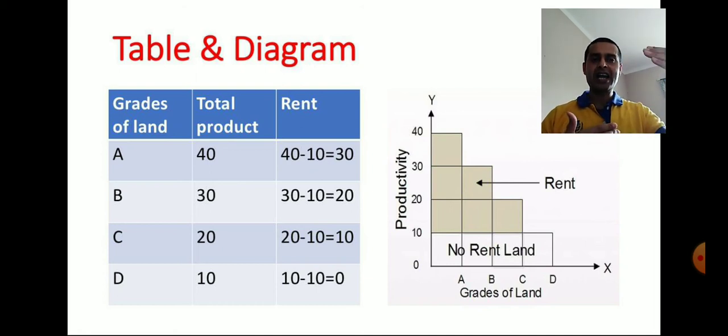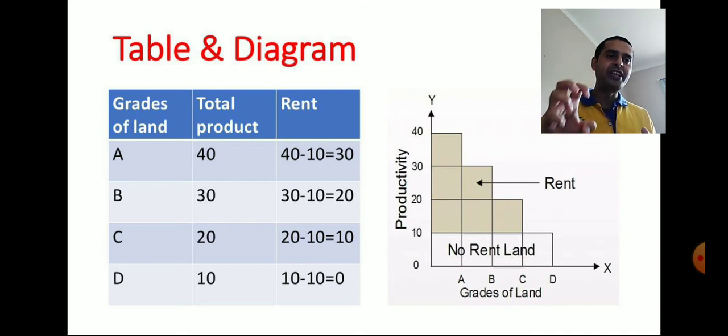So A grade land is high, B grade land is slightly less than that, and as the grades of land decrease, productivity also decreases. But talking about how to calculate rent, and about the inferior land of A here, observing the table, the inferior land of grade A is B, and the inferior land of B is C. The inferior land of C is D, but D is the inferior land because D doesn't have any inferior land in practice.